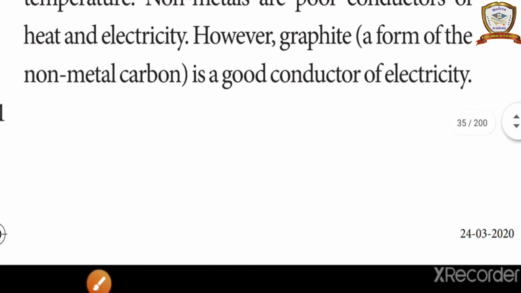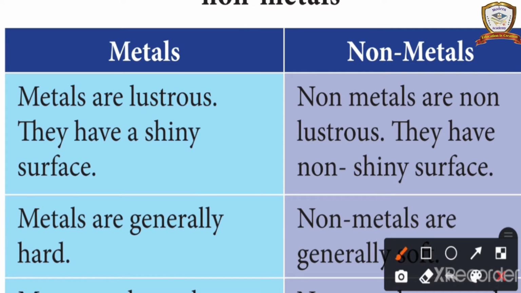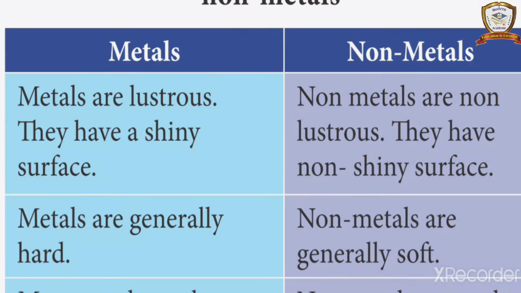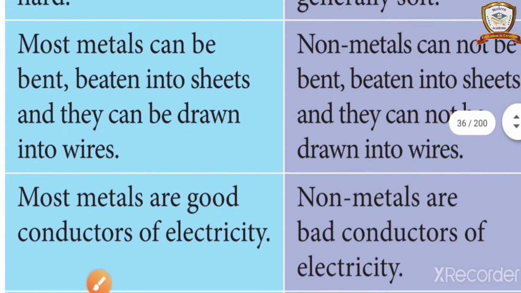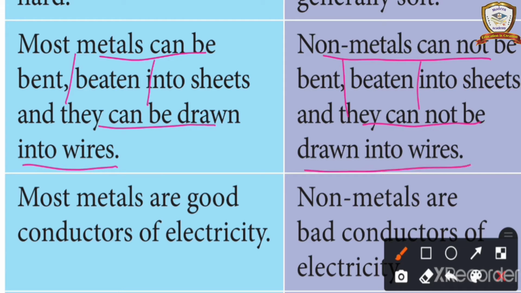Next thing is difference between metals and non-metals. Metals are lustrous, they have a shiny surface, but non-metals are non-lustrous, they have a non-shiny surface. This is the first point. Second point, metals are generally hard but non-metals are generally soft. Third point, most metals can be bent, beaten into sheets, and drawn into wires. Non-metals cannot be bent, beaten into sheets, and they cannot be drawn into wires.